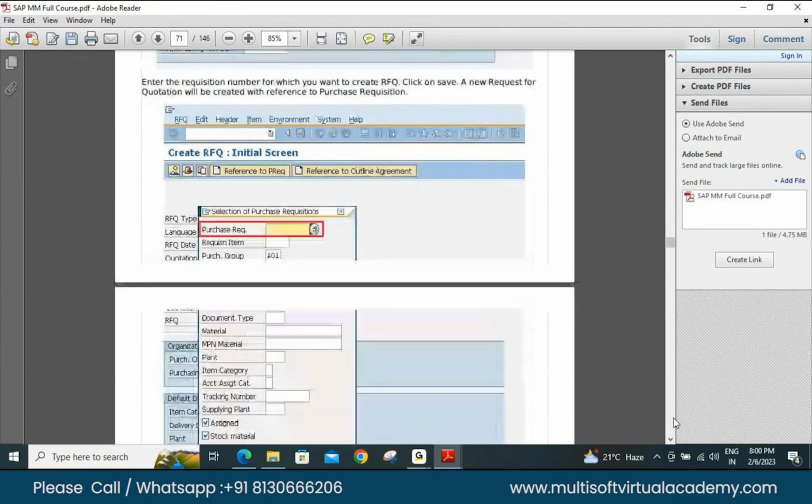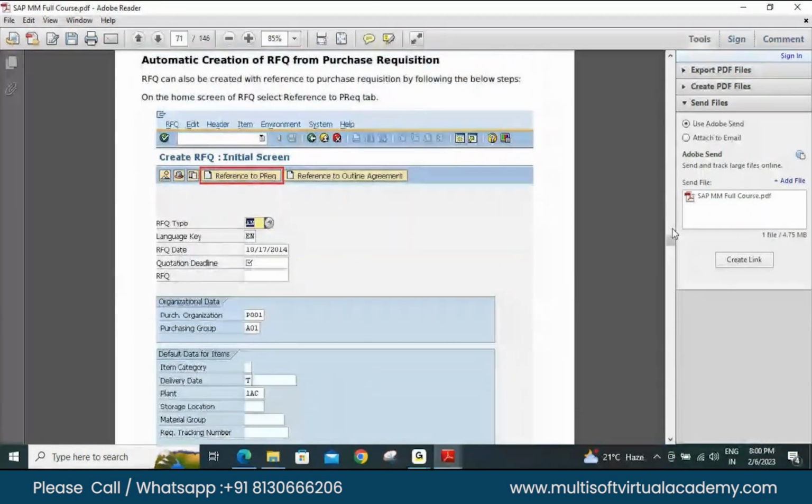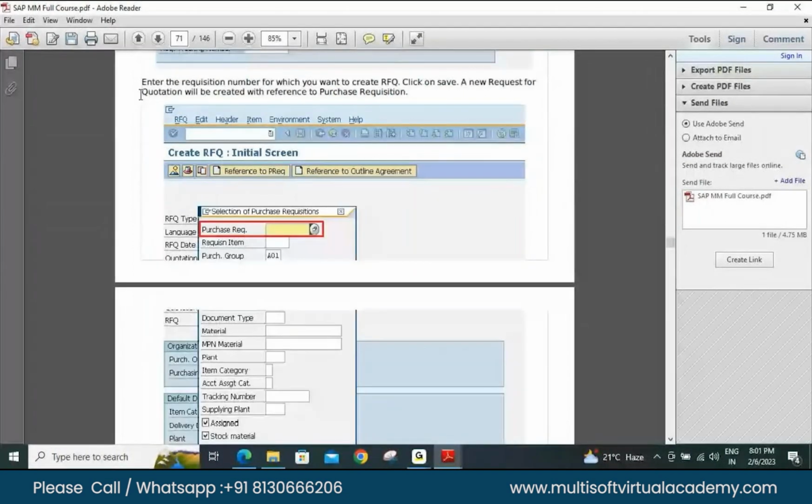So once you have created a purchase acquisition in the SAP system, from the purchase acquisition itself, you can directly create an RFQ. This is automatic creation. So reference to purchase acquisition. Inside this T code, create RFQ, there is a reference. We can provide a reference of purchase acquisition. So in that case, when you click on that and you provide the purchase acquisition number, you need not enter all the details. All the details get automatically populated from the purchase acquisition. You have already entered the acquisition number for which you want to create RFQ. Just enter that number and automatically all details get populated over there.